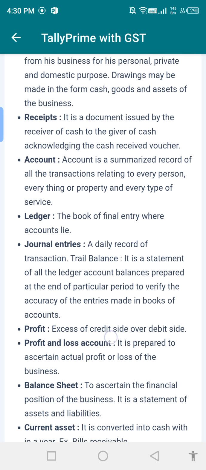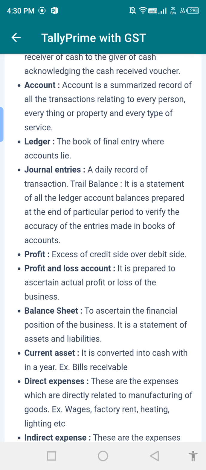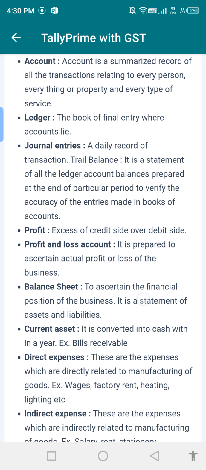Profit is the excess of the credit side over the debit side, and the excess of the debit side over the credit side is loss. Profit and loss account, it is prepared to ascertain accurately the profit or loss of the business.